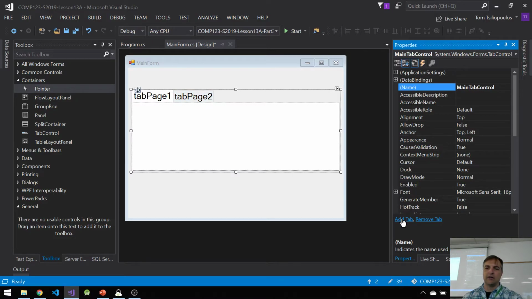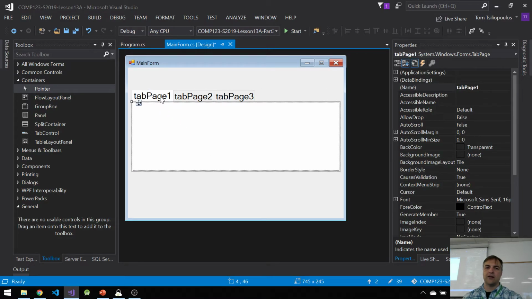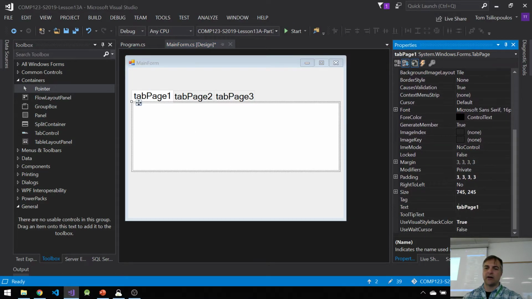You can do it here or you can go to the little smart arrow and do it there. Doesn't matter. So I have tab page 1, tab page 2, and tab page 3, right? Let's rename these things. The way to rename them is you click here and then you click down in here. If I click down in here, right, and if I scroll down, you can see that there's a text area where I can rename this thing to, let's call this Start.